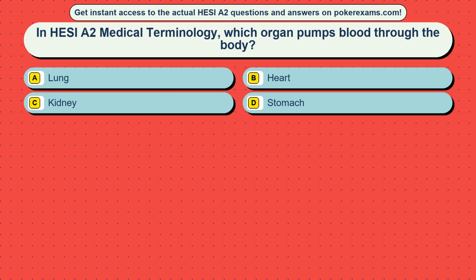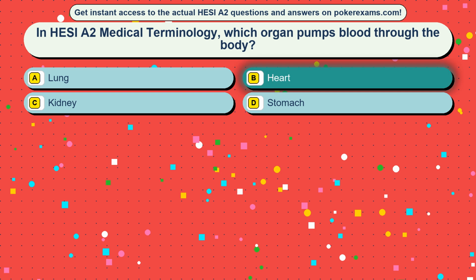Option A, lung. Option B, heart. Option C, kidney. Option D, stomach. The correct answer is option B, heart.